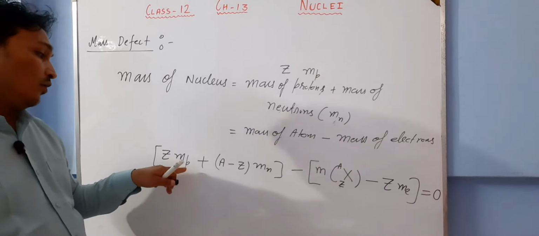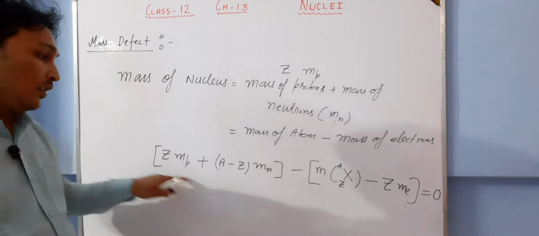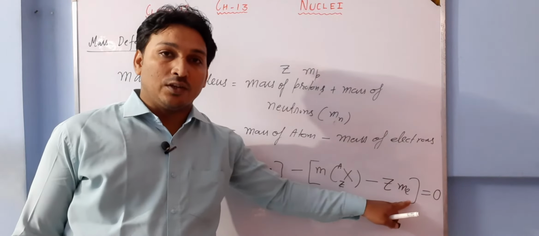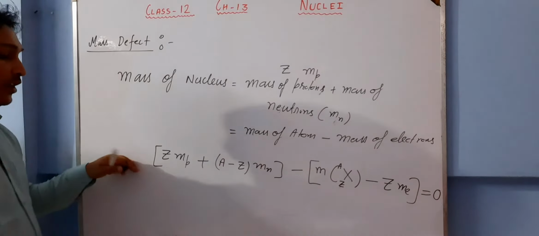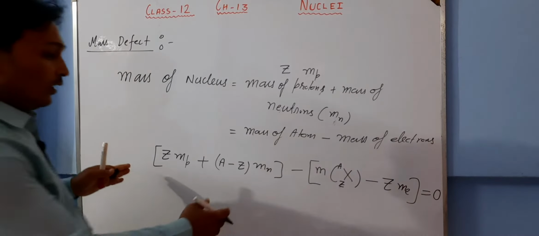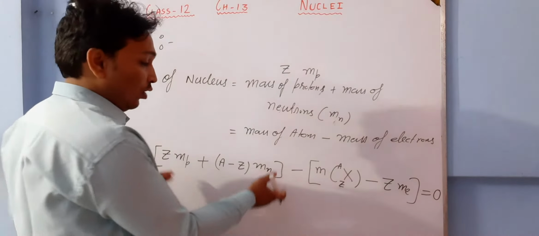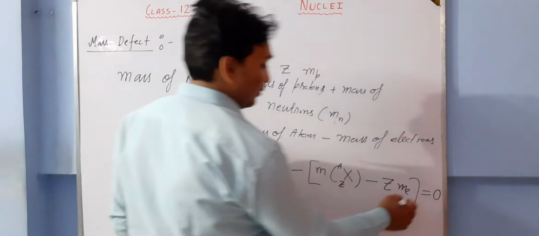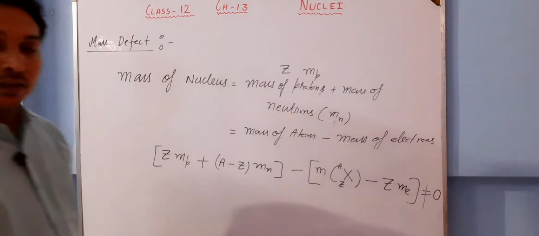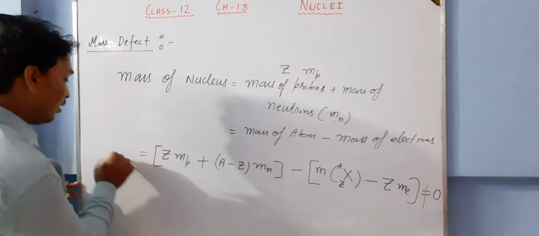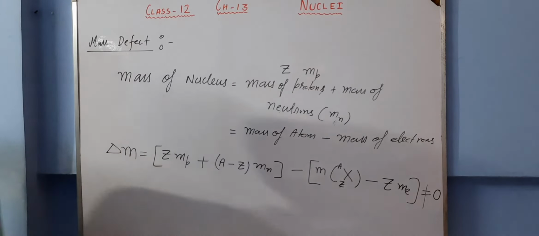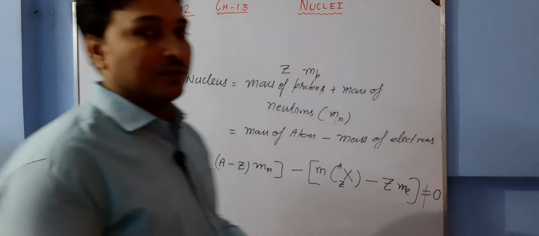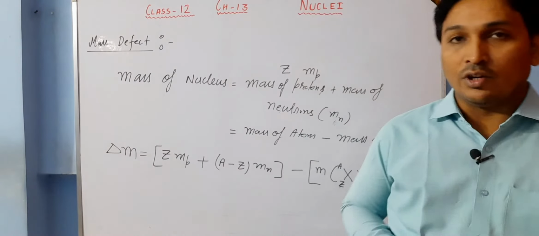Mass of proton plus mass of neutron, these are the individual masses of proton and neutron. This is the mass of atom minus the mass of electrons. These two should represent the mass of the nucleus. So if they are representing the same thing and we subtract this from this, the answer should be equal to 0. But to our surprise, this answer is not 0. This answer is actually some small amount of mass which is represented by delta M, and this delta M is called mass defect.